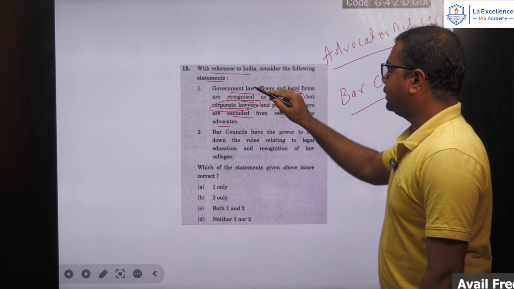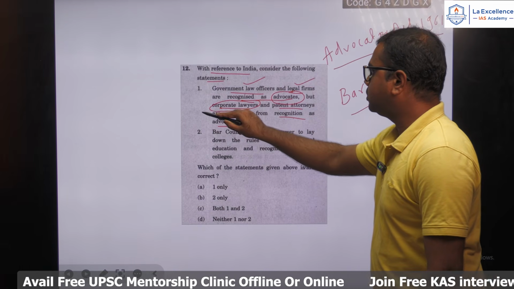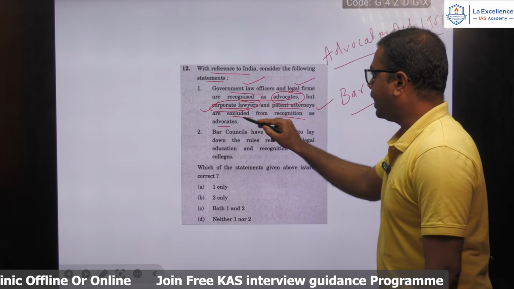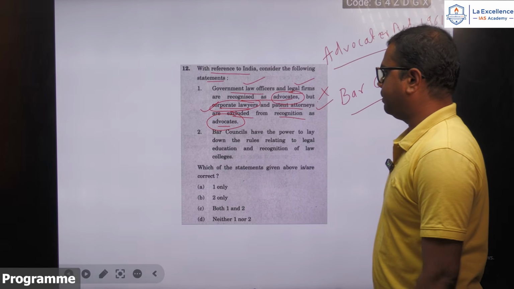Okay, that is why it is not just government law officers and legal firms, even the corporate lawyers and patent attorneys can be recognized as the advocates. So this is a wrong statement.